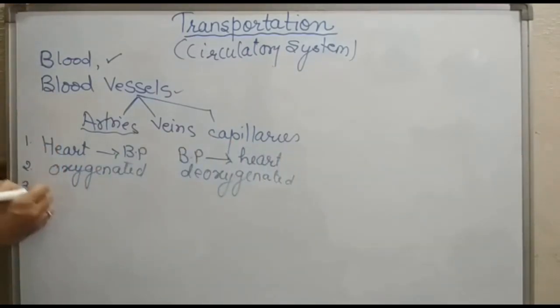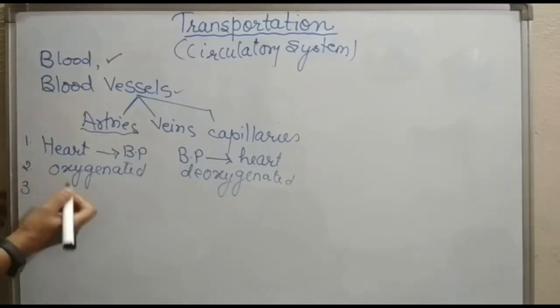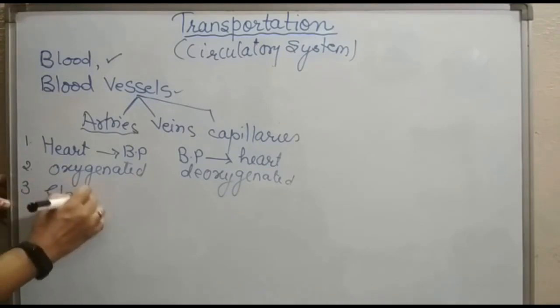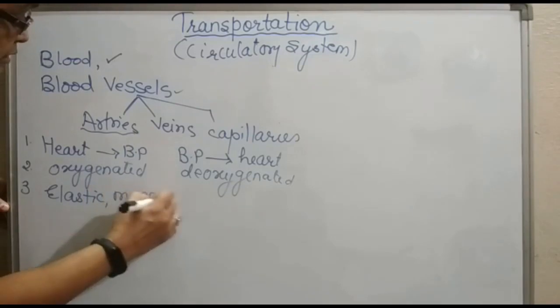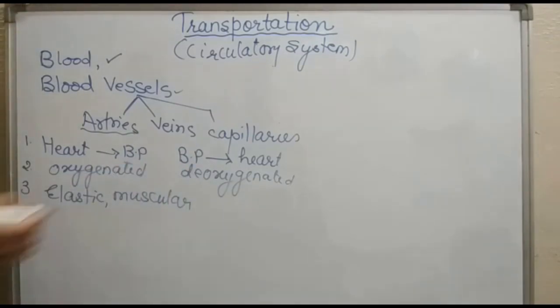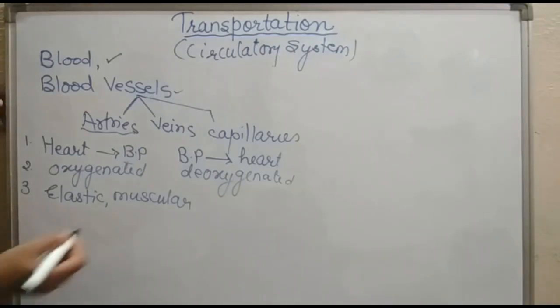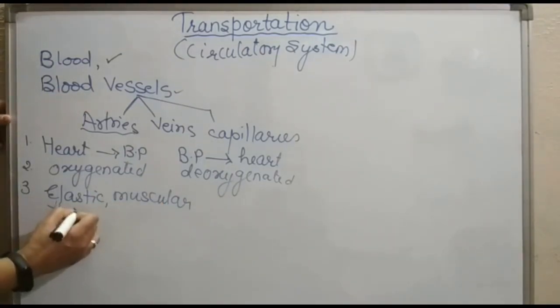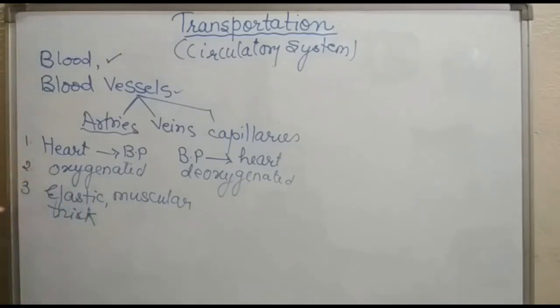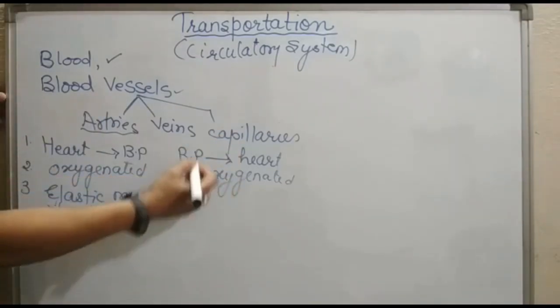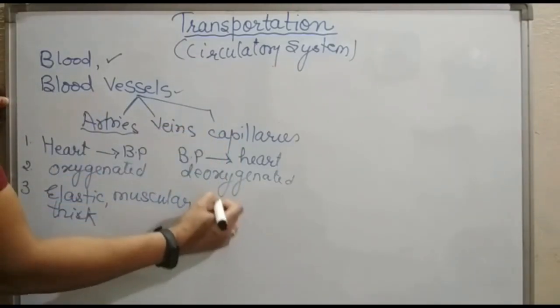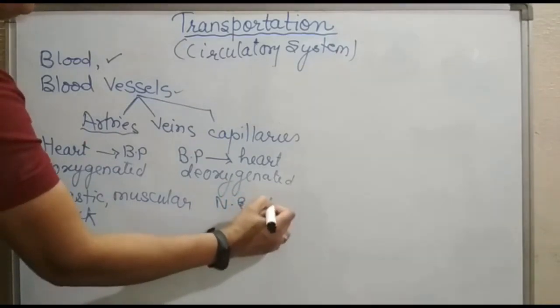The third one is the walls of arteries. The walls of arteries are elastic and muscular, whereas the walls of veins are non-elastic, and thin also. Thick, sorry. The walls of arteries are elastic, muscular and thick, whereas the walls of veins are non-elastic and thin.